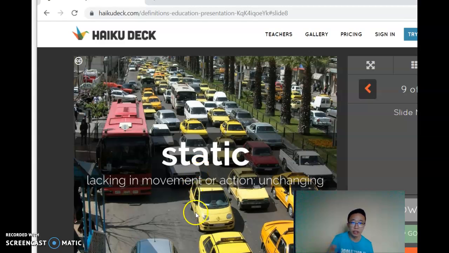Today I'm going to talk about static. As you can see here, there's a very bad traffic jam. So this is considered as static. So what is static in physics?